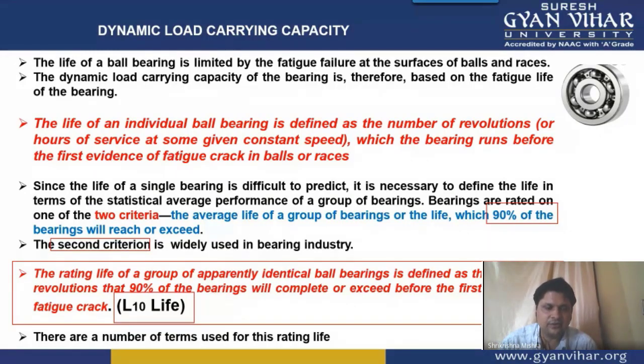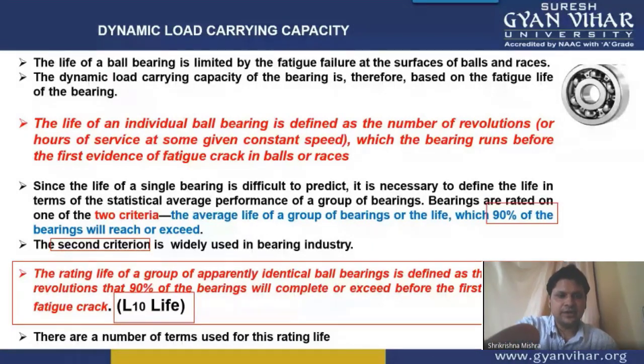So by definition, what can we say, L10 life is what? It is the rating life of a group of apparently identical, meaning nearly identical, ball bearings. All right, the rating life of a group of apparently identical ball bearings is defined as the number of revolutions that 90% of the bearings will complete or exceed before the first evidence of fatigue crack.